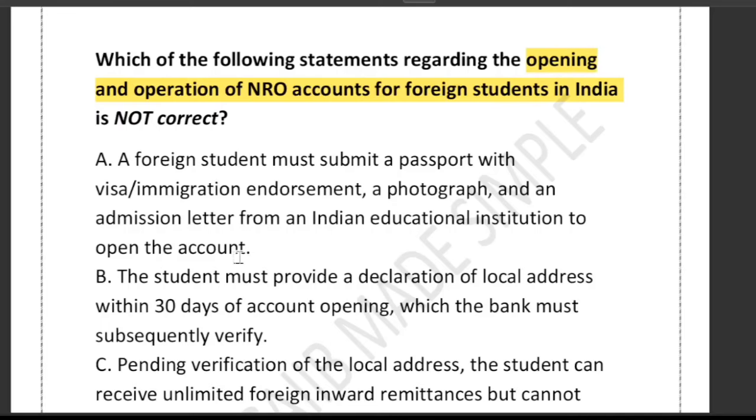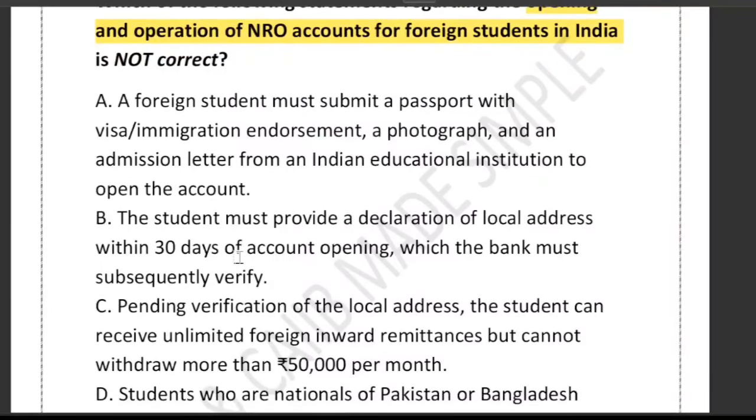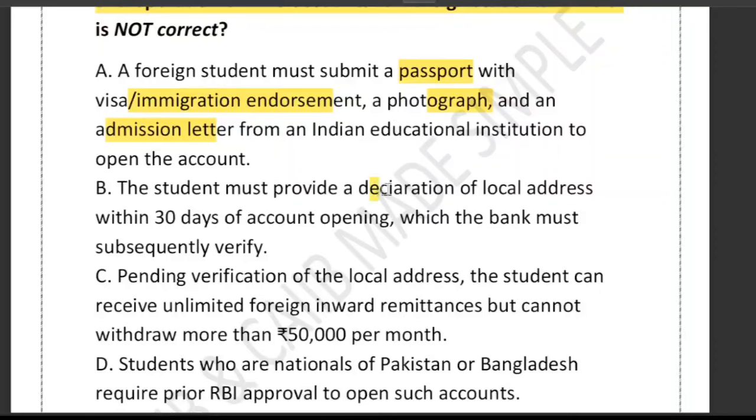Option A says that a foreign student must submit a passport with visa, immigration endorsement, a photograph and an admission letter from an Indian educational institution to open the account. Here the keywords are passport, visa, immigration endorsement, photograph, admission letter. Option B says must give local address within 30 days, a declaration of the local address within 30 days of account opening.